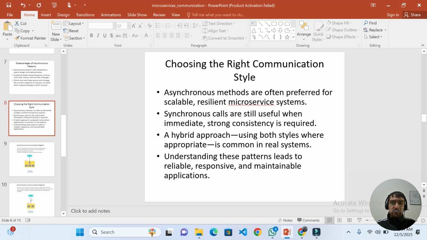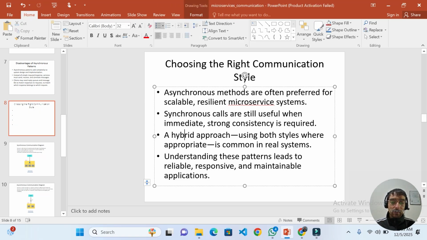When choosing the right communication style in microservices, we have to check where to use asynchronous communication and where to use synchronous communication. If we check this in our system, our system is a hybrid model. We use both asynchronous and synchronous communication.